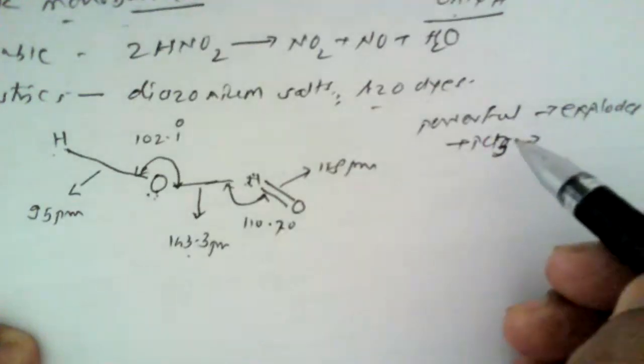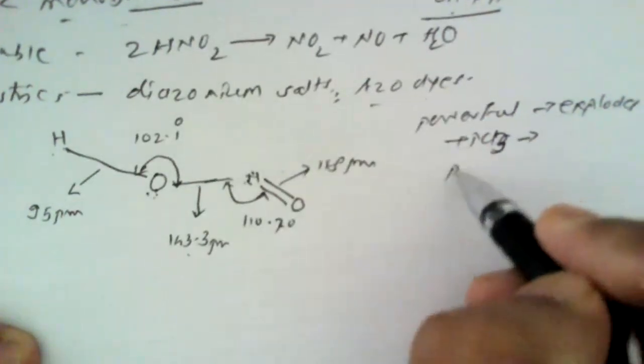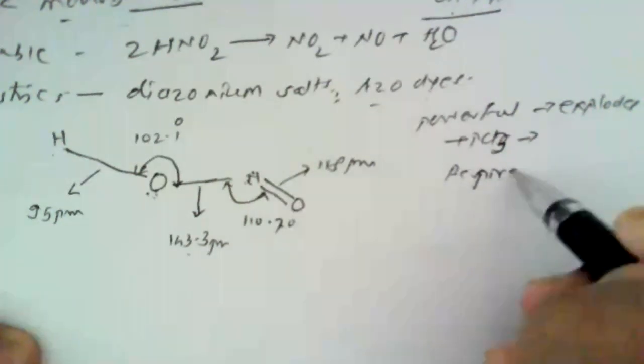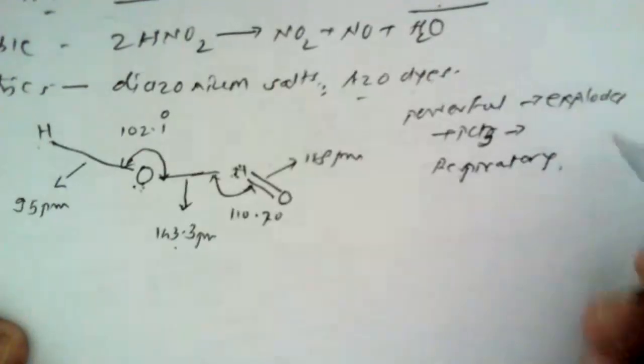Now, it is not severely toxic, but it affects our respiratory system, because when the vapors are inhaled by human beings, it also causes certain health hazards.